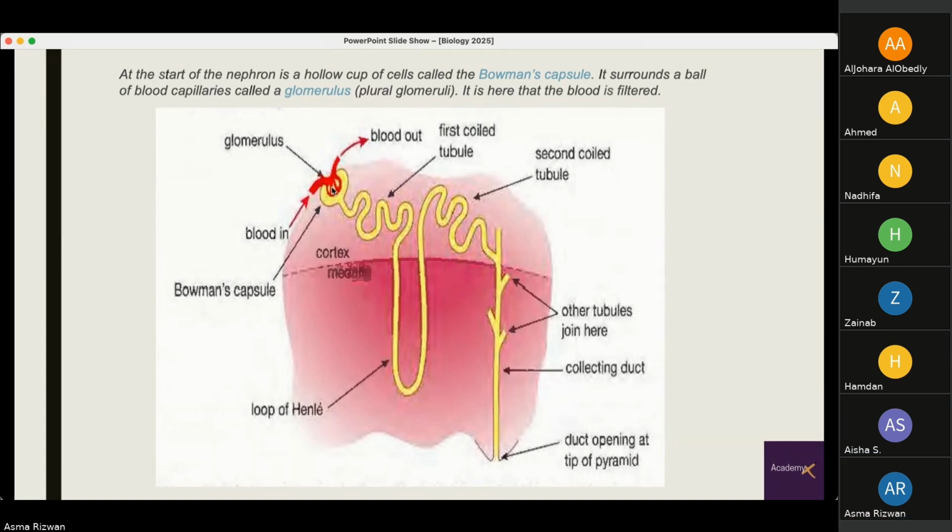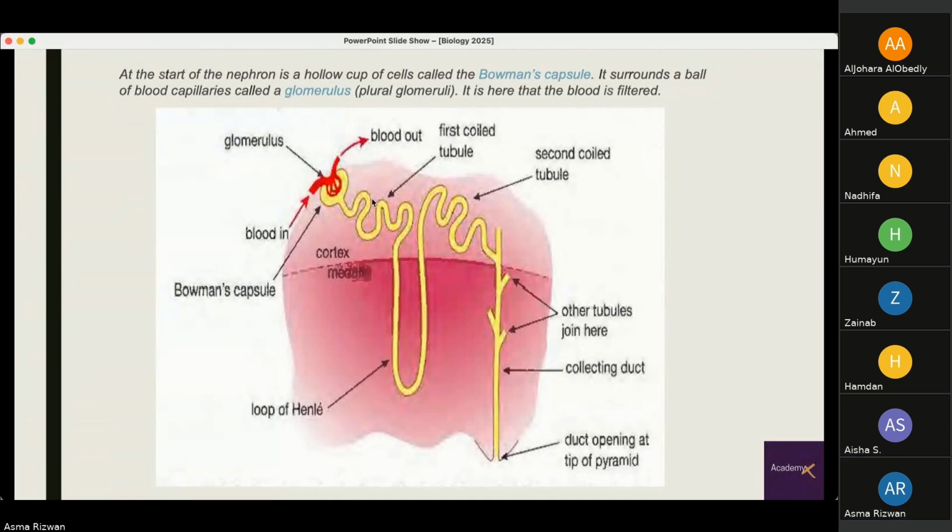It is here that the blood is filtered. Obviously the blood coming into this glomerulus is bringing all the nutrients and all the waste products from all around the body. So the blood is filtered here, and the exchange of materials takes place in the Bowman's capsule. Whatever materials are left in the blood are carried out to the rest of the body.